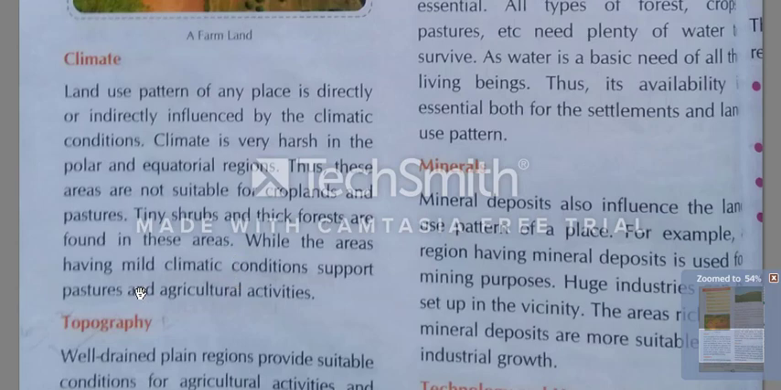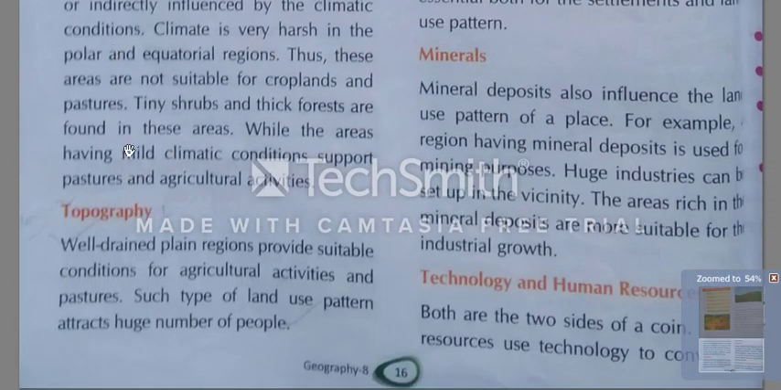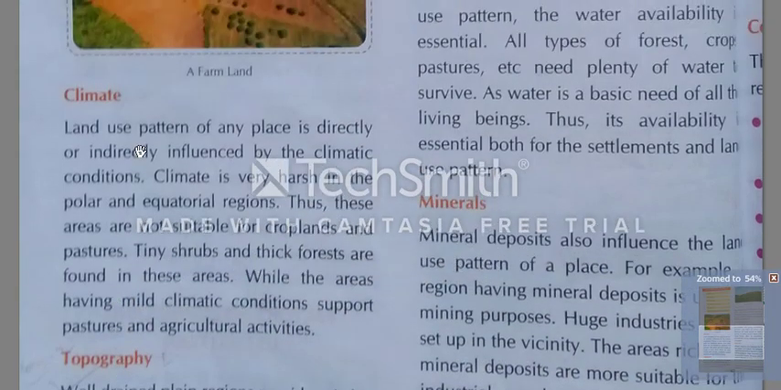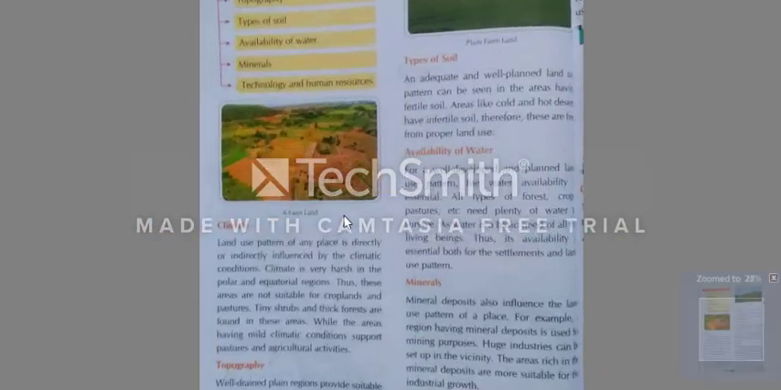While the areas having mild climatic conditions support pastures and agriculture activities. Where there is soft climate, good climatic condition, then grasslands and agriculture are supported there. So here you can see that climate also changes the use pattern of land. Clear? Okay. Now we will see the next point, that is topography.